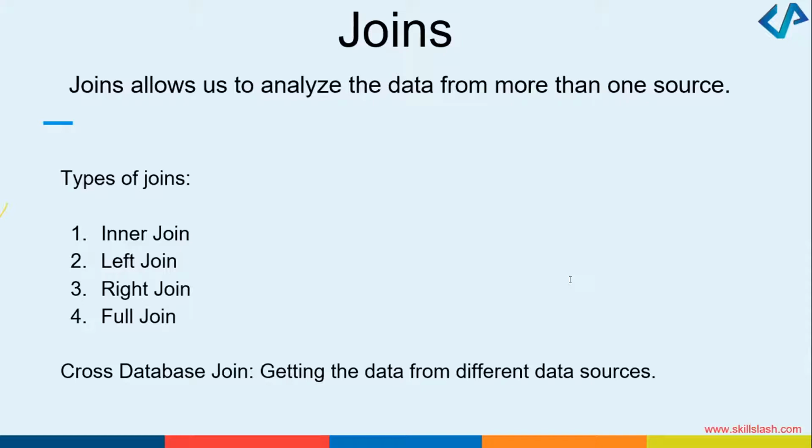So what are the different types of joins? It's just in front of you. See, inner join, left, right, full join. These are the different types of joins which we have in Tableau. Something similar to SQL. If you have come across SQL, then obviously it will be easy for you to pick it up here. So these are the different joins.